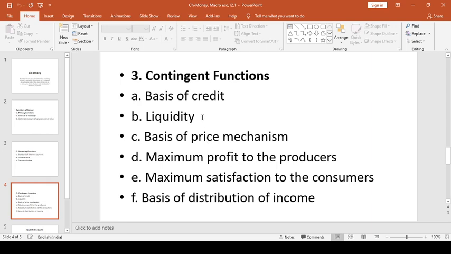Liquidity: if you have any metals and you try to convert them into cash, it will be a very easy tool. You will calculate the value of the metal in terms of cash and you will get the liquidity percentage in your accounts.